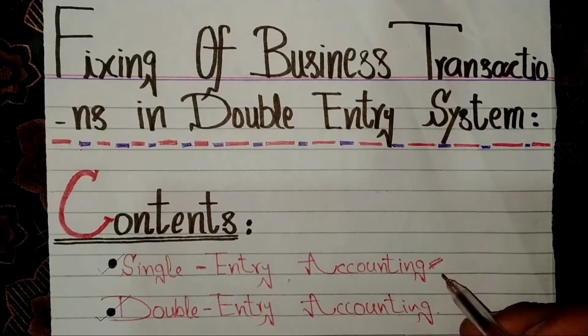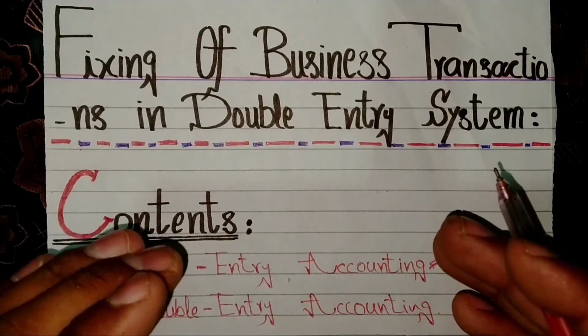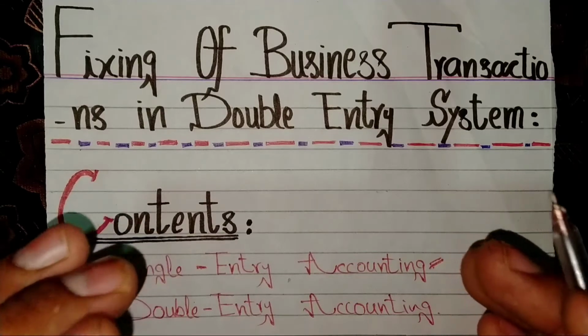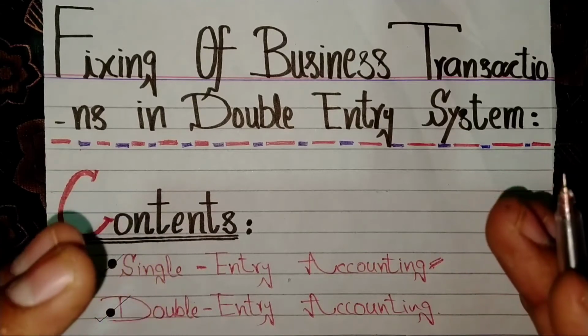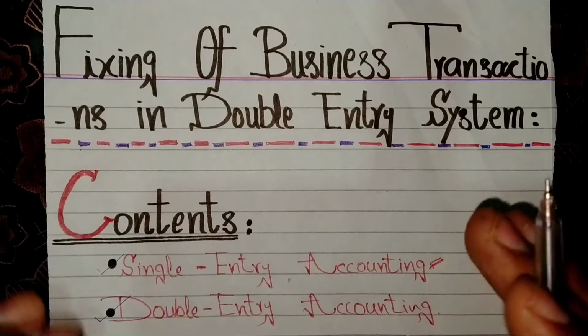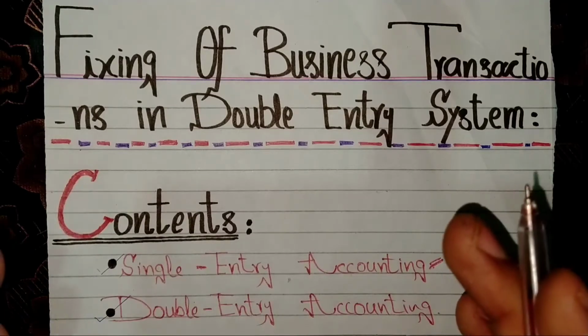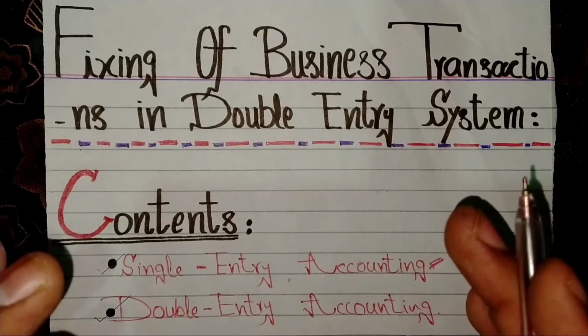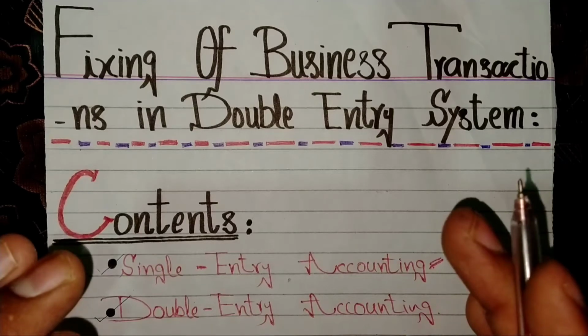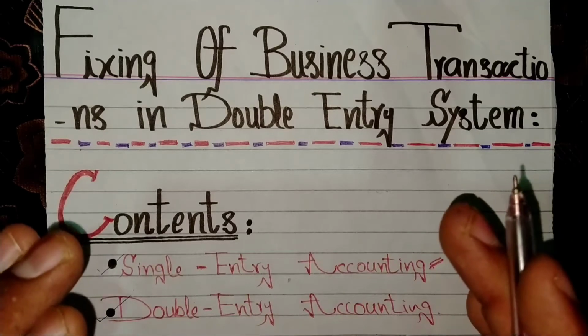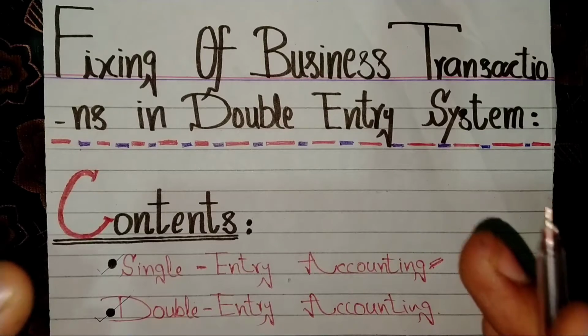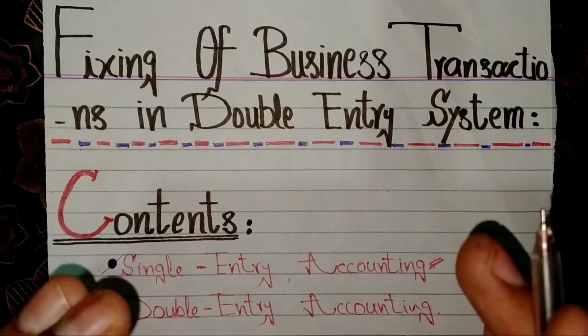Single entry accounting is most successful for smaller businesses with low transaction volumes. It can be used by companies to track transactions that involve cash, taxable income, and tax deductible expenses.